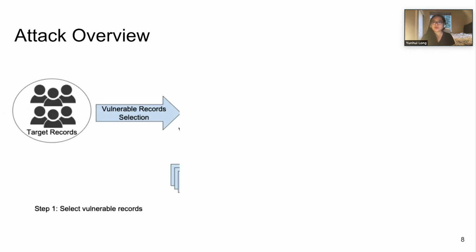We proposed a three-step attack for the adversary to perform the pragmatic attack. First, the adversary selects vulnerable records from a group of target records. These vulnerable records are usually outliers in the population, and the adversary could select them based on their features or train local shadow models to estimate how much influence each record has on the prediction of a model.